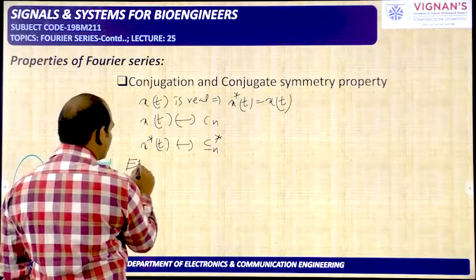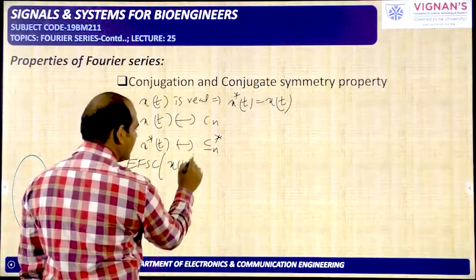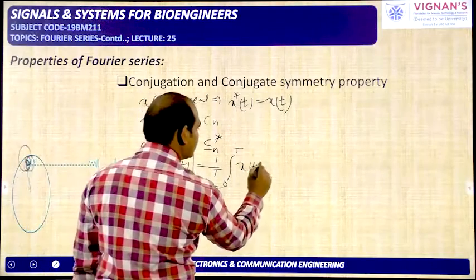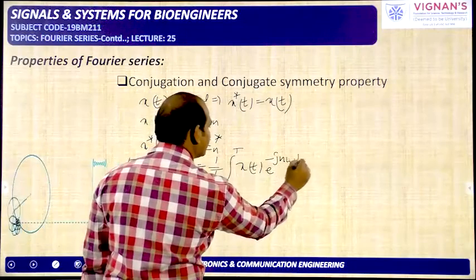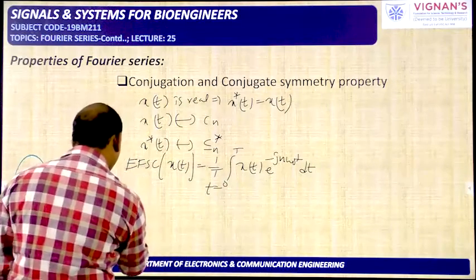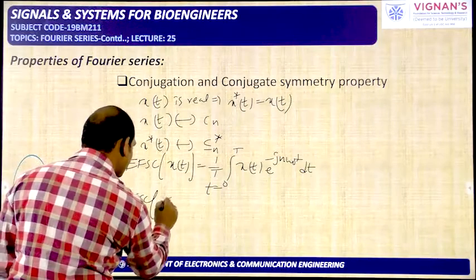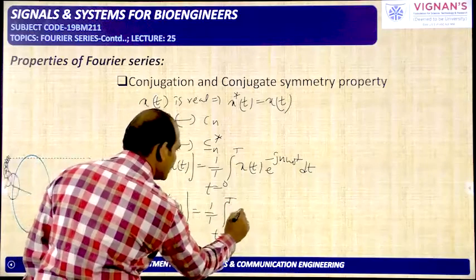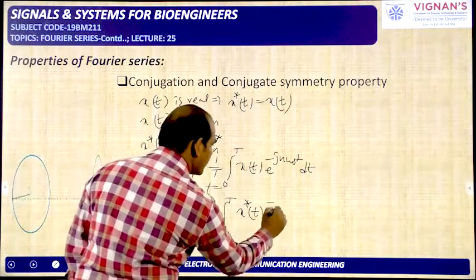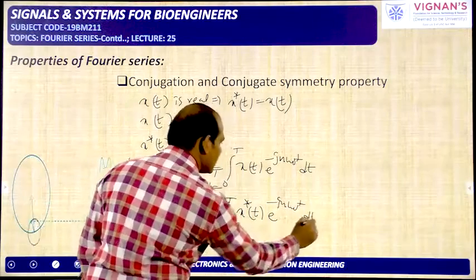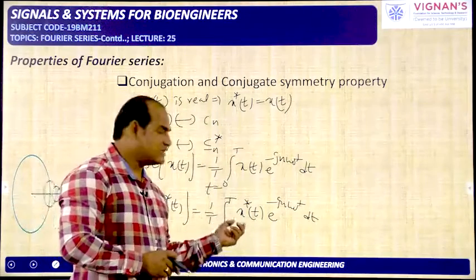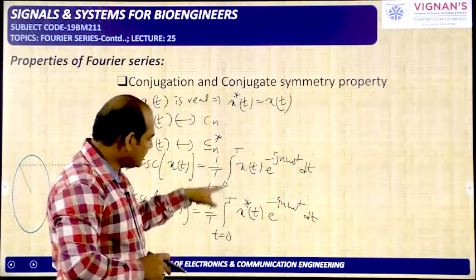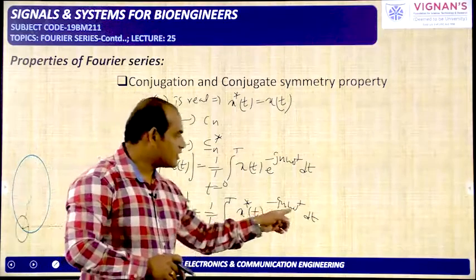So the exponential Fourier series coefficient of x of t is equal to 1 by T integral 0 to T, these are the limits, x of t e power minus jn omega naught t dt. Now I am writing the exponential Fourier series coefficient of x star of t, that is equal to 1 by T integral from 0 to T x star of t e power minus jn omega naught t dt. Because you are taking the conjugation, there is no change in the time period or the fundamental frequency. That's why I have taken 1 by T only, the integration from 0 to T only, and omega naught only.